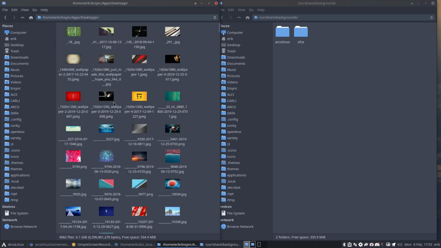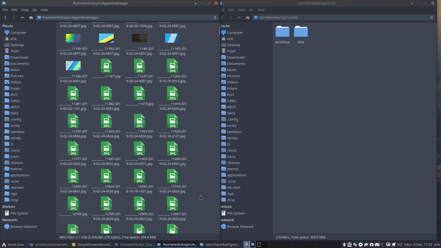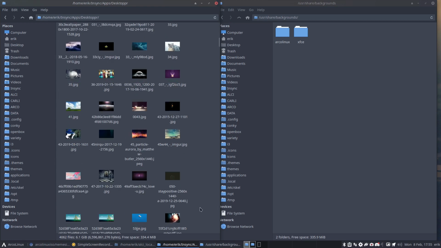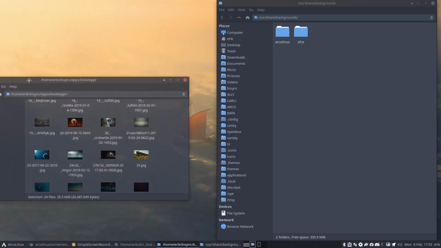I have 4062 files, 6.1 gigabytes of wallpapers. So let me just take a block of the normal names, boom, right? These guys. Control C, and I'm going to put them, not there of course, that's closed, okay.